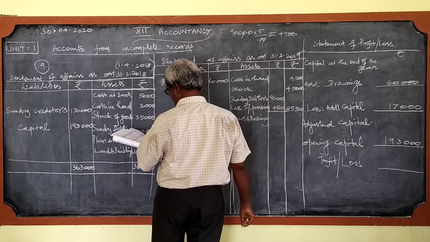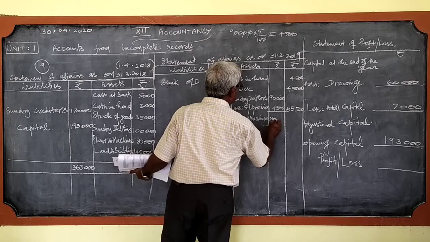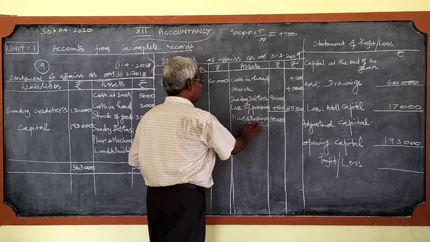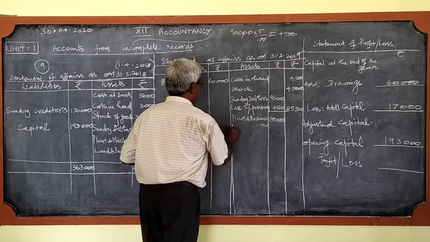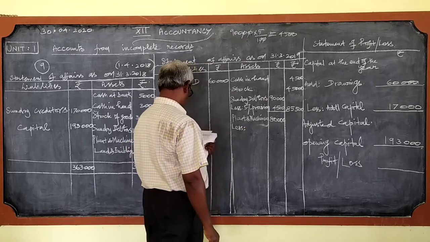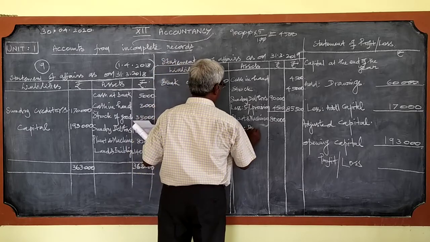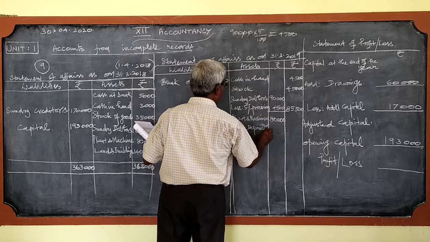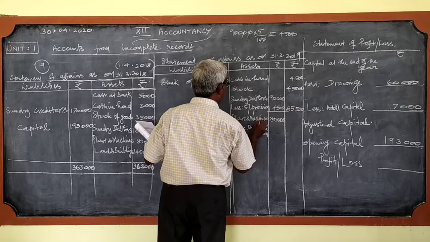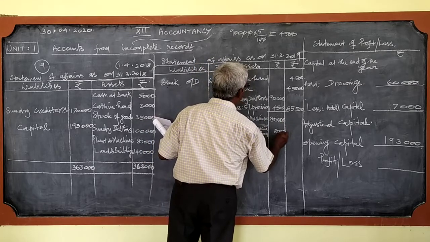Plant and machinery. Plant and machinery amount is 80,000 here. Why should I write in the inner column? Because for this also there is an adjustment. Less: plant and machinery used to be depreciated at 10%. Less: depreciation 10%. 10% of 80,000 is 8,000.